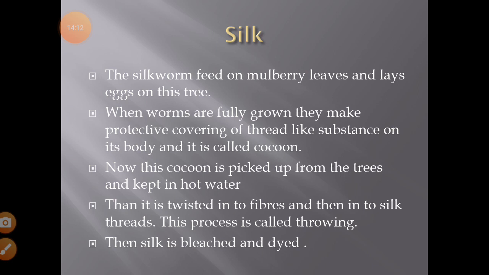Then it is twisted into fibers, and we collect those fibers from the hot water, and then weave and turn them into yarn. This process is called throwing.